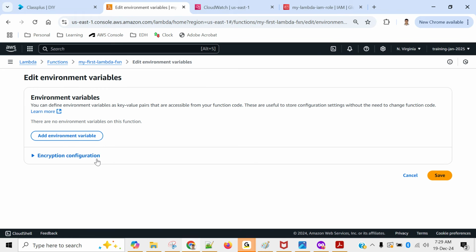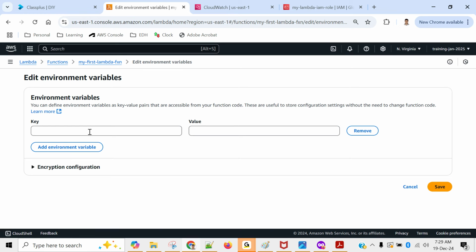Okay, so I will add one environment variable. For testing purposes, I would say redshift url. Okay, and I would give anything. I would say jdbc:my redshift.amazon aws.com. I'm putting something.